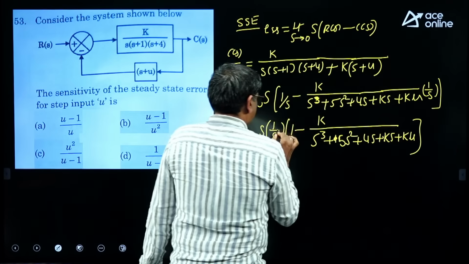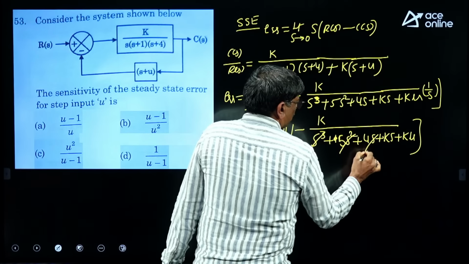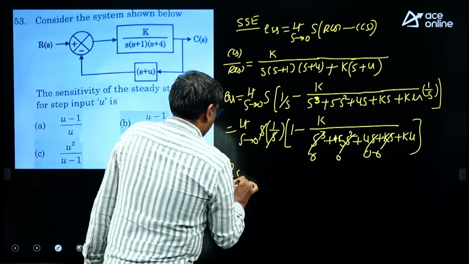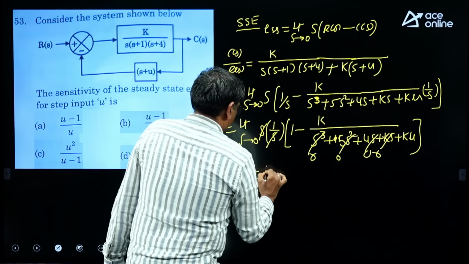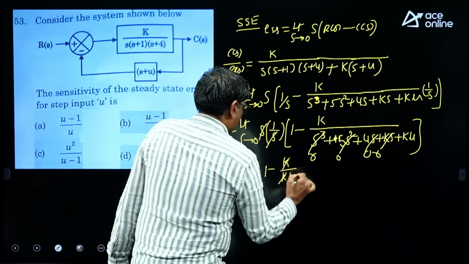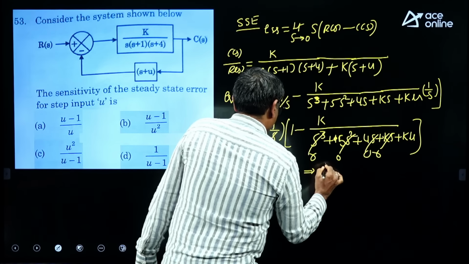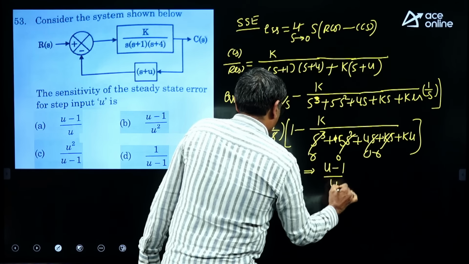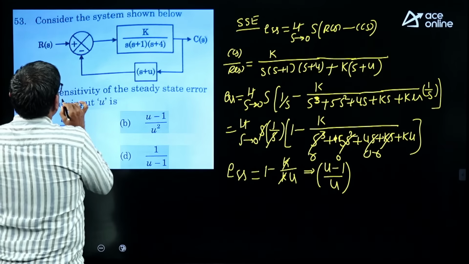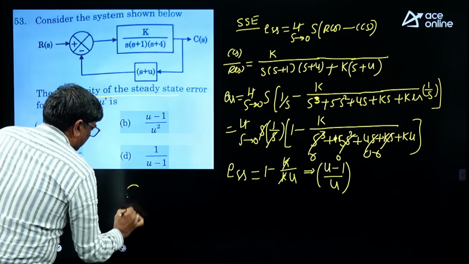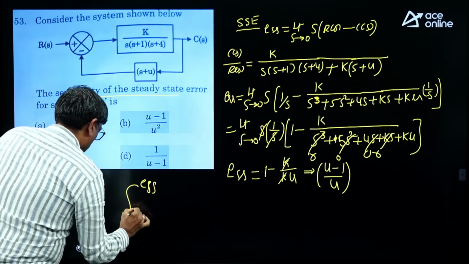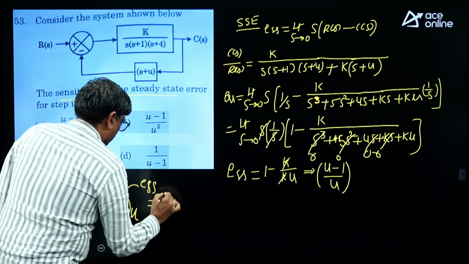So S cancels, S tends to 0. All these are going to become 0. So what is the error you are getting? ESS equal to 1 minus K by KU. So K and K cancel. So that means what is the answer? U minus 1 by U is the steady state error. What is being asked? Sensitivity of the steady state error. Sensitivity of error with respect to U. So that means what will you get?